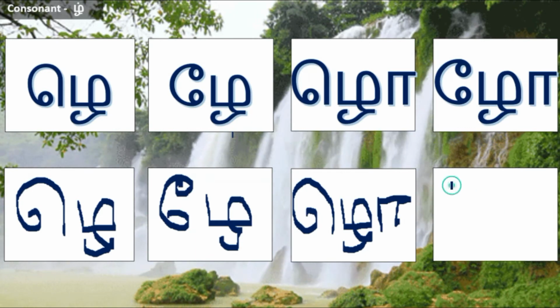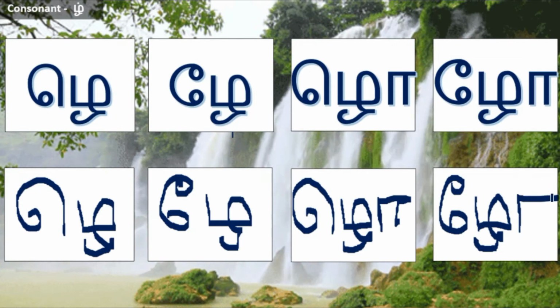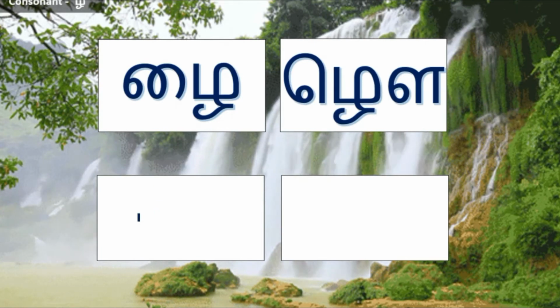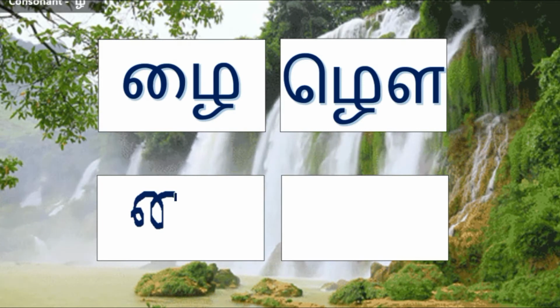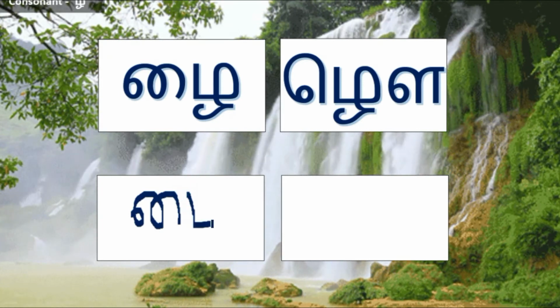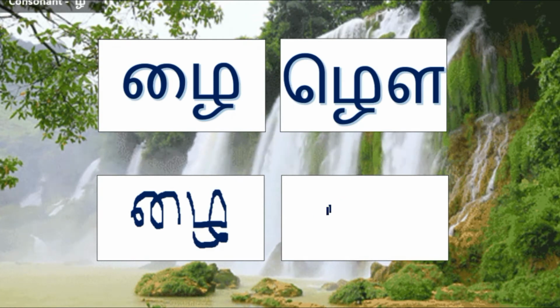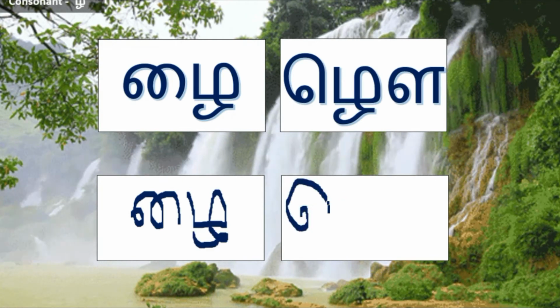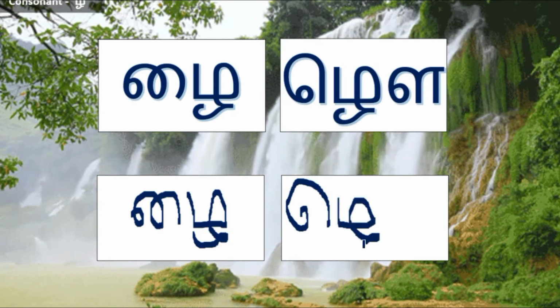For Zho, we have இரட்டை கொம்பு, then Zha, then துணைக்கால். So this is Zho. For Zhai, we have இரட்டை சுழி, then Zha. For Zhau, we have ஒற்றை கொம்பு, Zha suffixed with La.